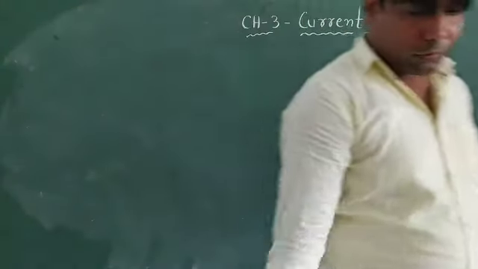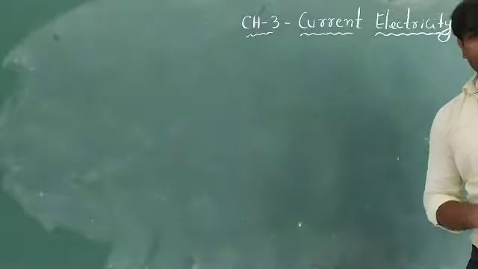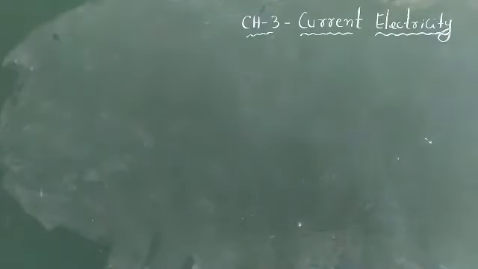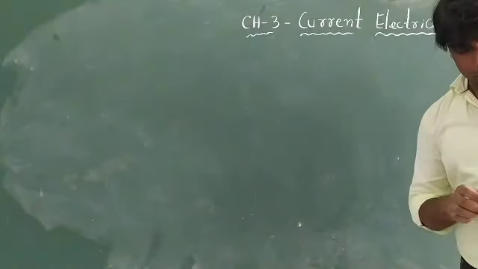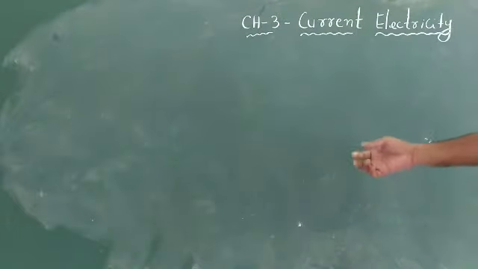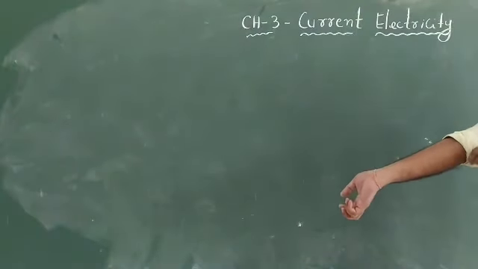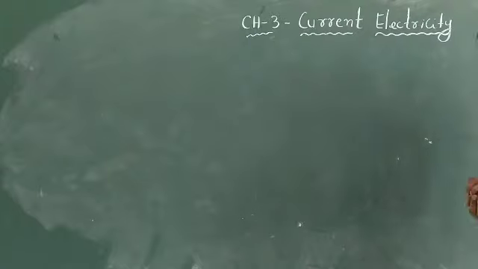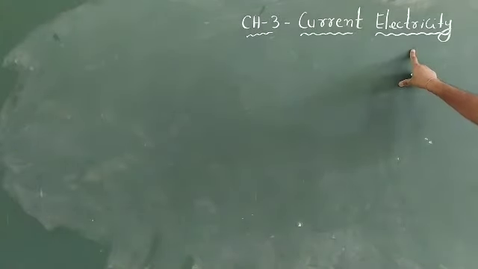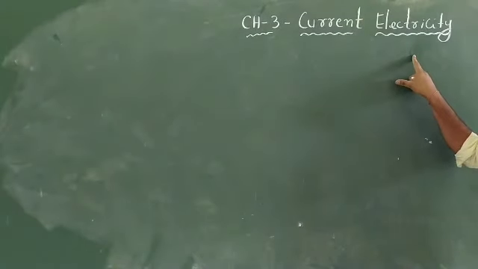Hello students, today we are going to discuss chapter 3 of class 12 physics, which is current electricity. First we will discuss the basic things about electricity. As you know, it is a branch of physics in which we study the motion of the charges. But remember, here the velocity will be constant.